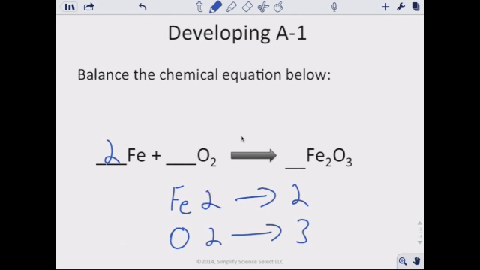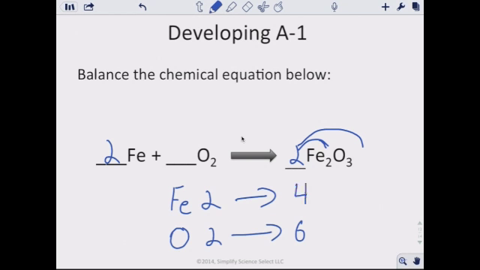Now let's look at it. We see that we have 3 oxygens, 2 oxygens. Now, what's a common factor between 2 and 3? Well, when you see a 2 on one side and a 3 on the other, the first thing we need to think of is 6. So what can we do here? We put a 2 there. Well, that distributes to the iron as well, so you got to pay attention to that, and it distributes to the oxygen. So our oxygen is now 6, and our iron is 4.